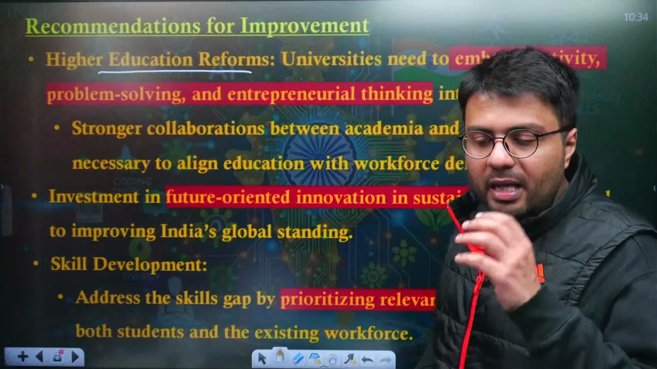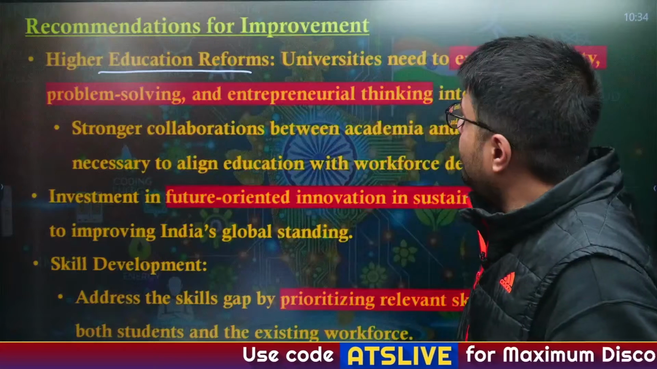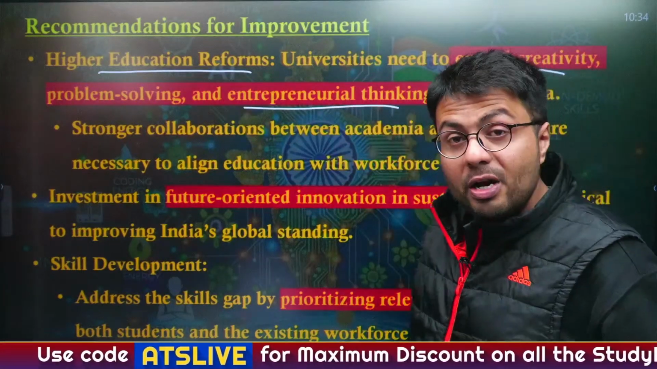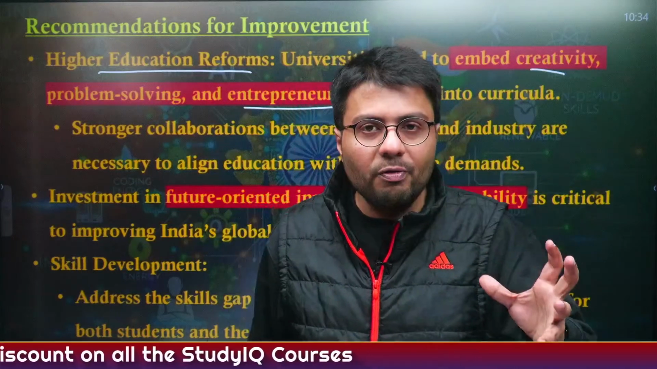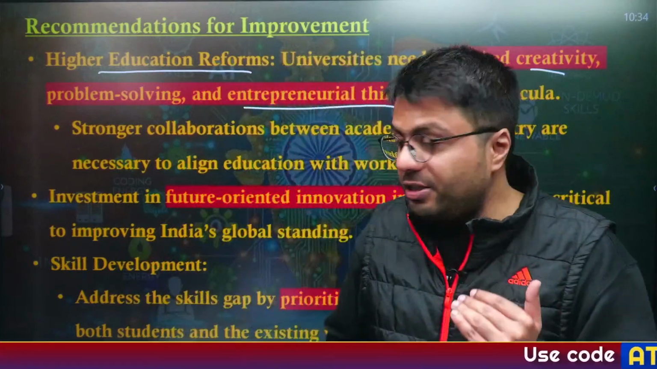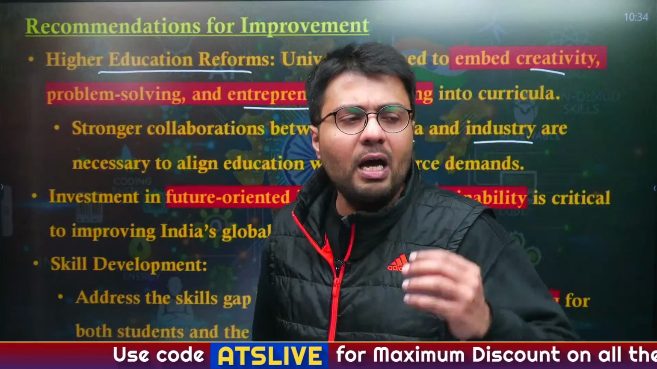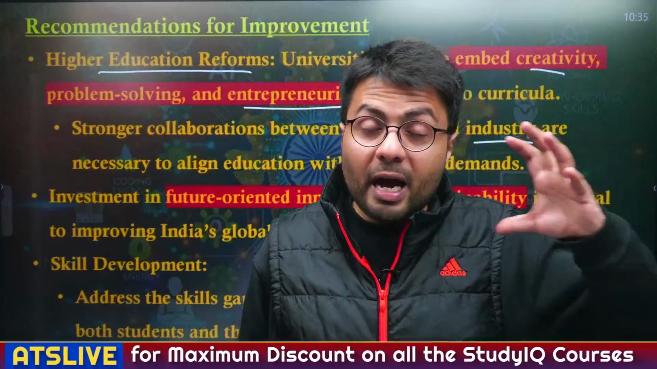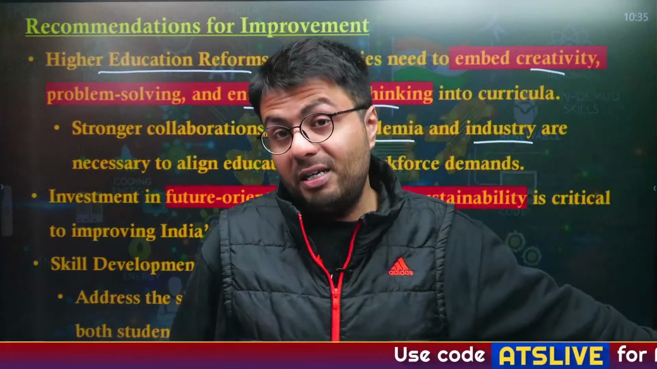As you can understand, the Indian universities in general have to embed in their curriculum the process of creativity, problem solving and entrepreneurial thinking, because it will help individuals to think on their own, to take risks which might be quite beneficial for them in the long term. And that is why you need stronger collaboration between, first of all, academia as well as industry, because industry will tell academia how many jobs we are offering, what kind of skills we require out of the workforce, and based on this demand which is created by the industry, the academia will try to educate and skill the workforce as it was required.